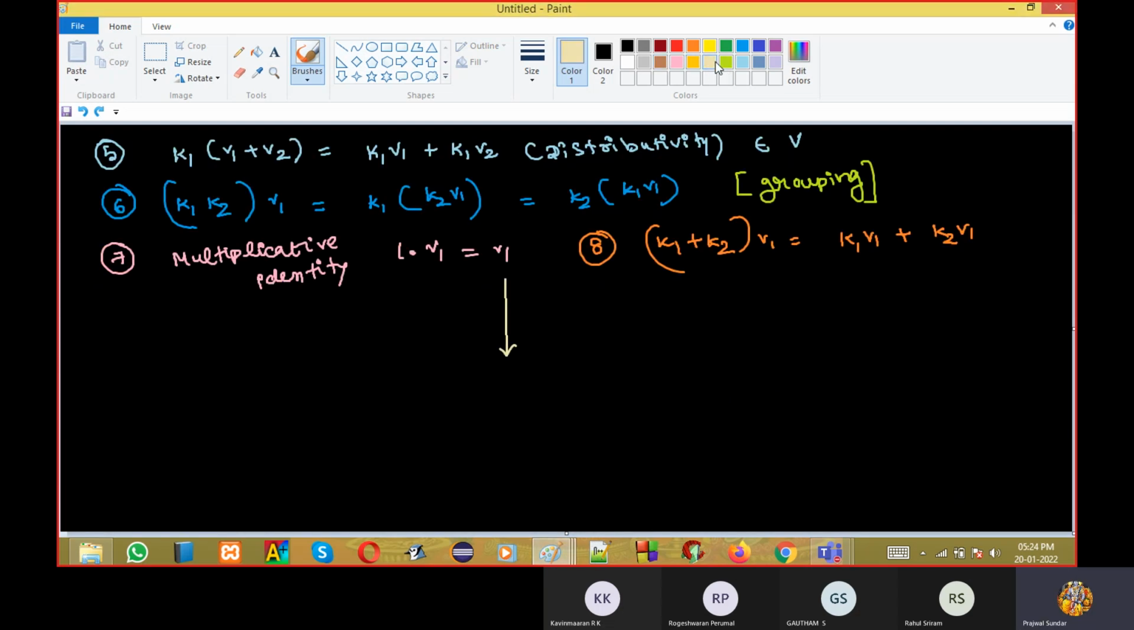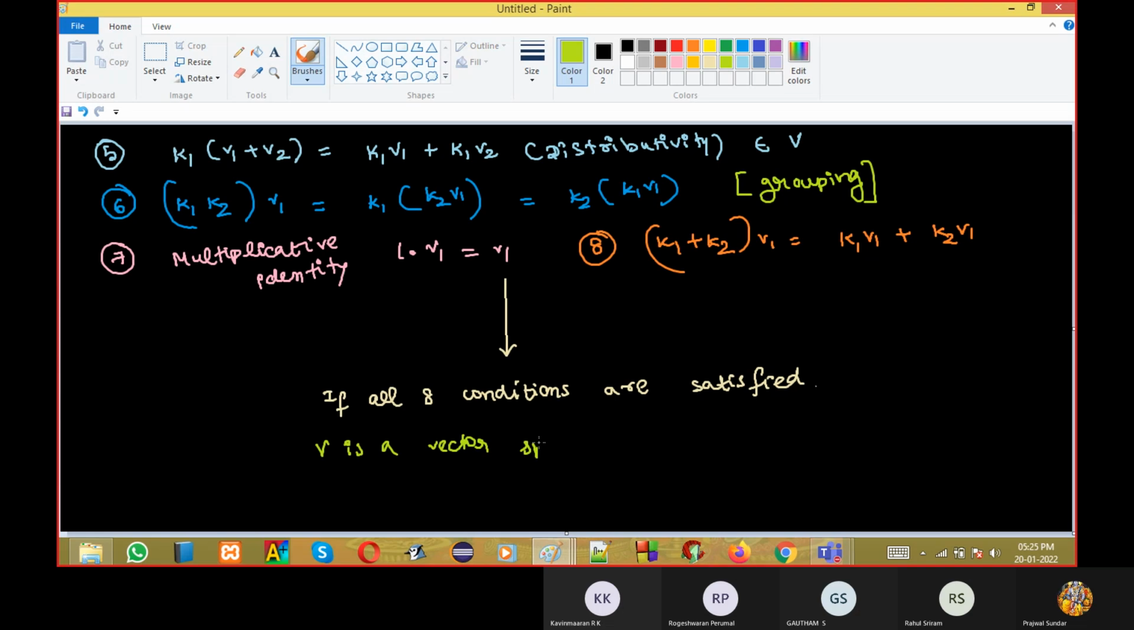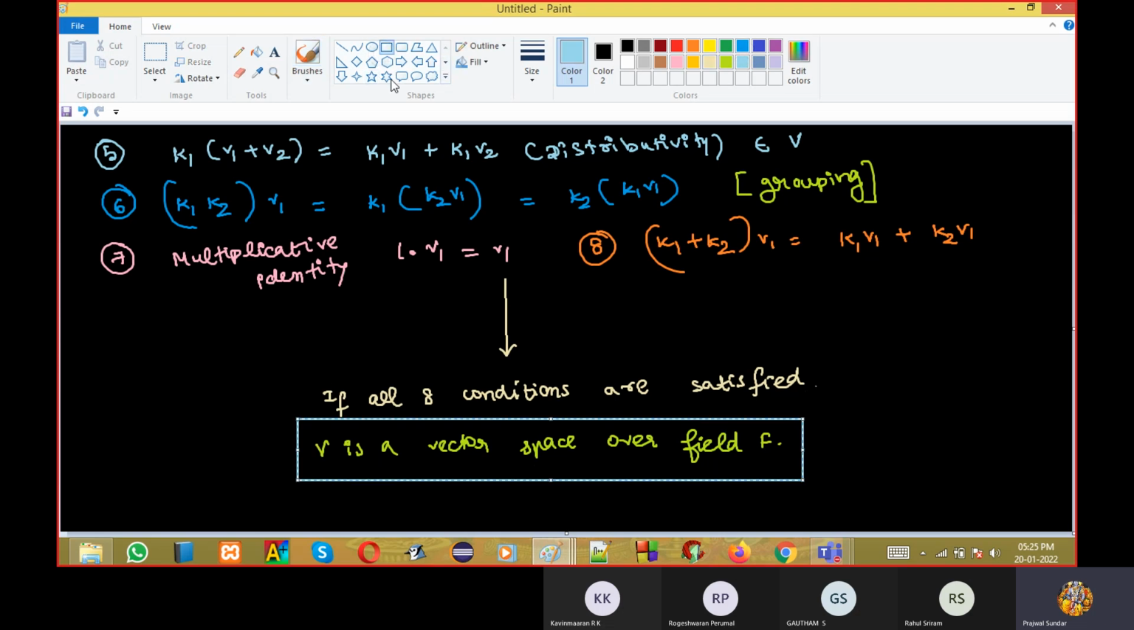So if all 8 conditions are satisfied, then what should you say? V is a vector space. That's not enough. You need to say V is a vector space over field F, because field F is the building block. Vector space is the complex thing that you have created. Field is the building block. You can write the notation like this: V of F, comma, plus, comma.